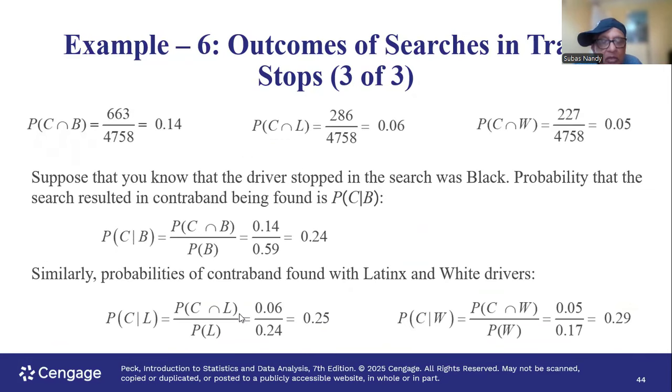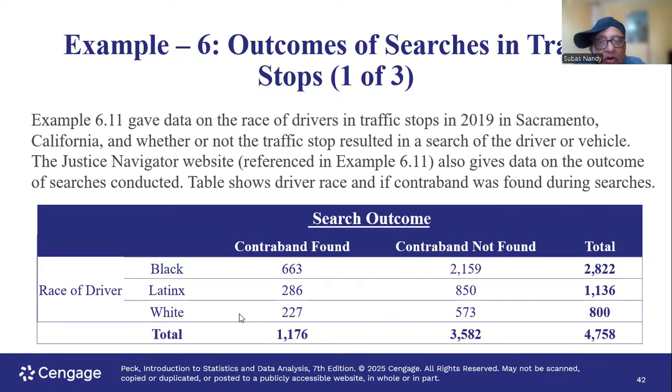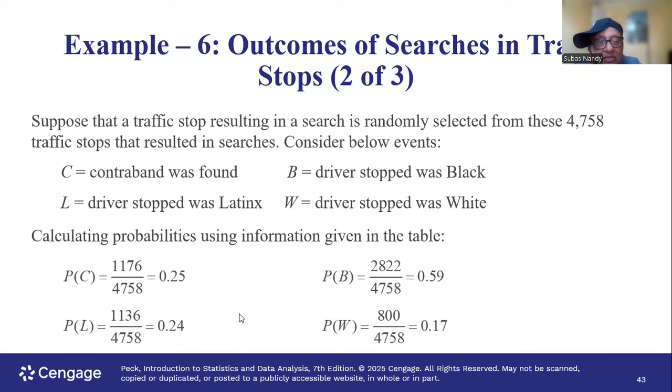Let's look at this. B is the driver was black, C is contraband was found, L is driver stopped was Latinx, W is driver stopped was white. We want to find out the probability that contraband was found. So the total of contraband found was 1,176 cases divided by the sample size of 4,758, and it's 0.25.